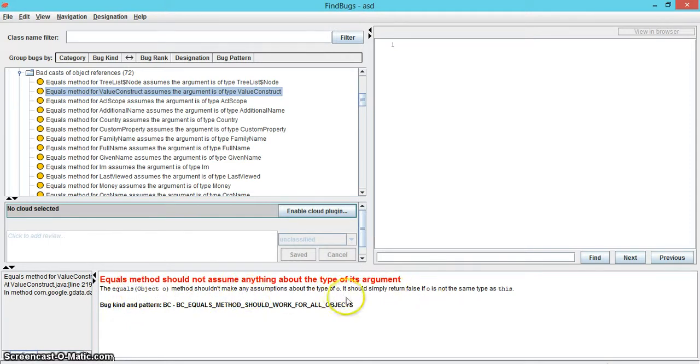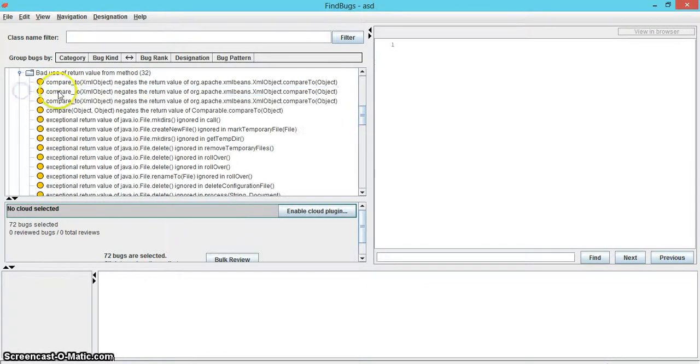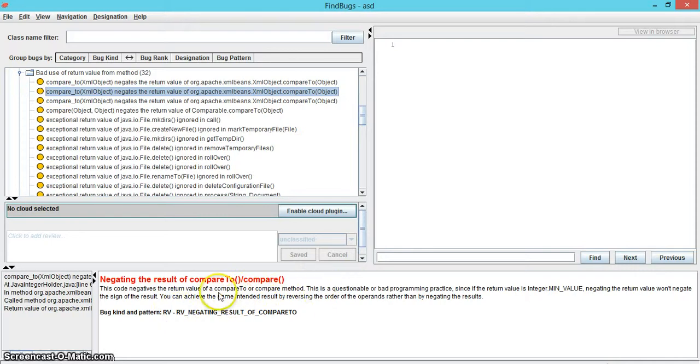The checking string subcategory equals to or not equals to contains 43 errors, and another subcategory is bad use of return value from method, which contains 32 errors. Findbugs claims the lines where these errors are found have code which negates the return values of a compareTo or compare method, which is questionable or bad programming practice.